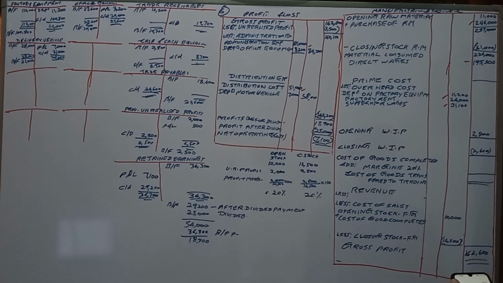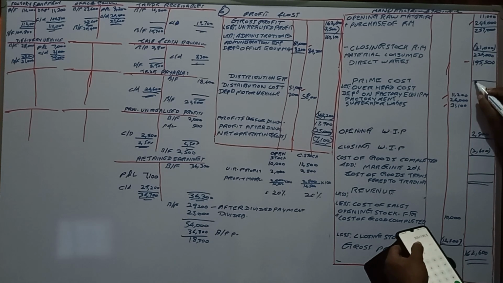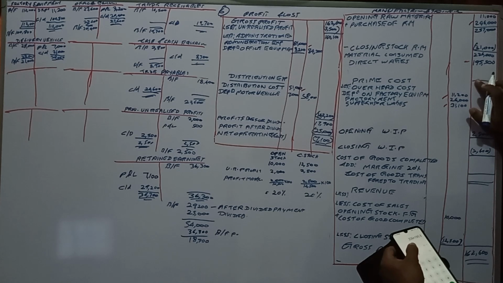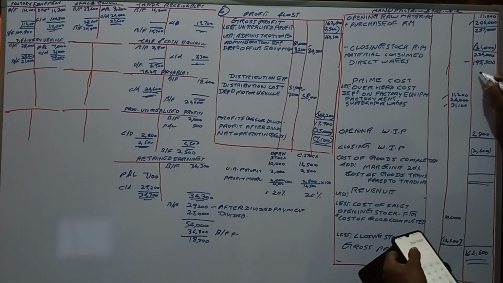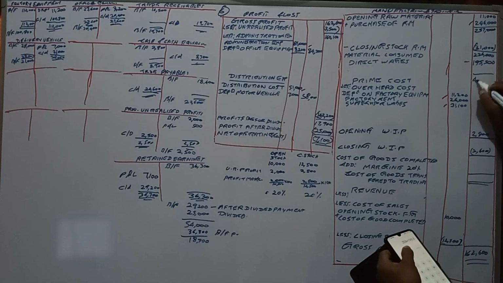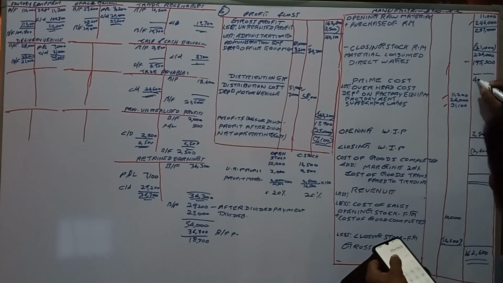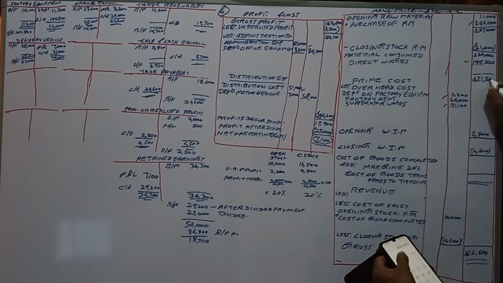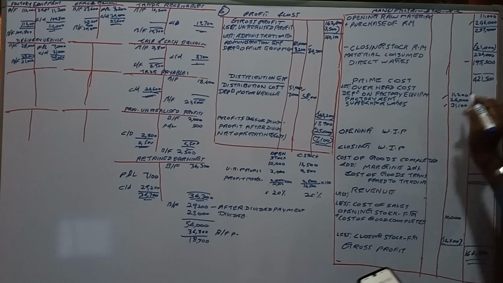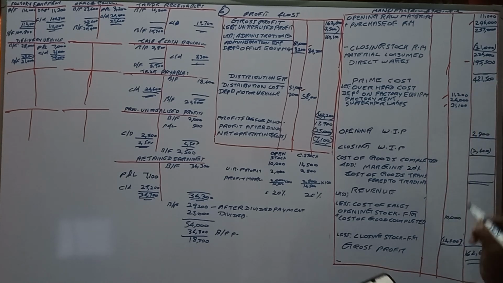From the 226, you have to add 195,500. Then 421,000, right? 421,500 is the prime cost. It is the prime cost.